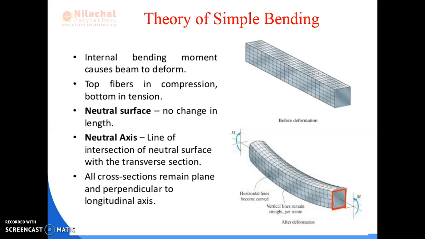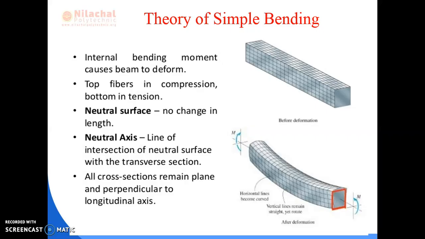Let's go for what we mean by theory of simple bending. As we know, if loads are applied upon the body, we have a structure of the beam. This is a horizontal structure of a beam, and if two couples are applied at the two ends of the beam, this is one end, this is another end, as shown in the diagram, there are two forces of the same magnitude but opposite direction. They cause bending of the structure of the beam.